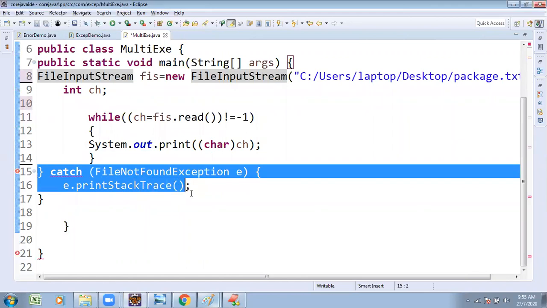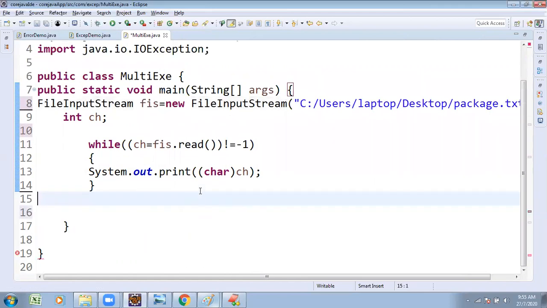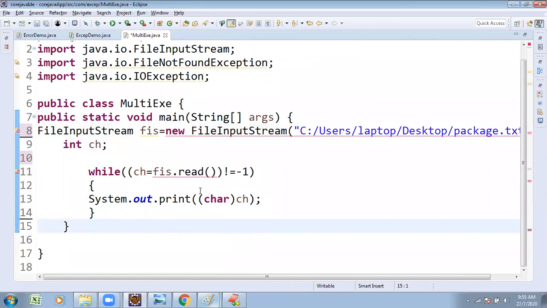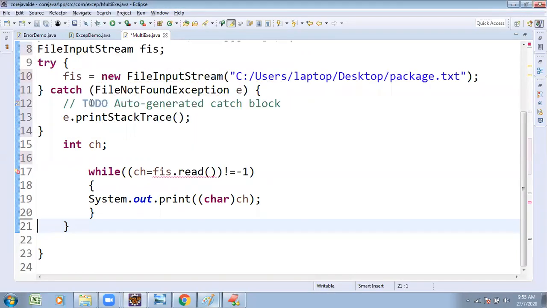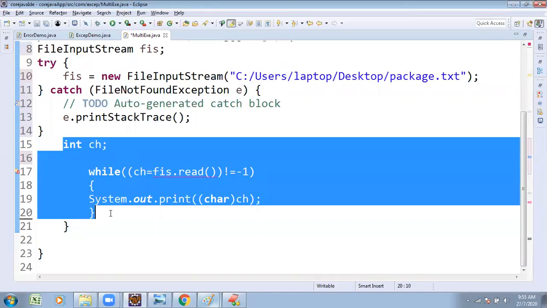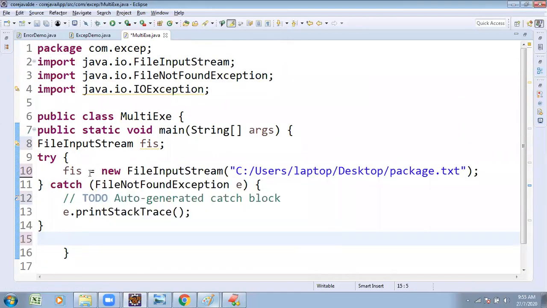See once, this is the program code I have written. Line number 8 is showing the exception, and line number 11 is showing the exception. Try to handle those exceptions. Here, surround the suspicious code with a try block and write a catch block for it.